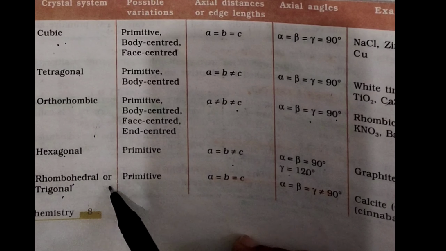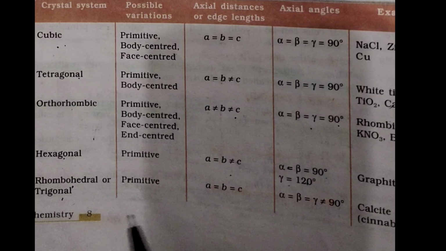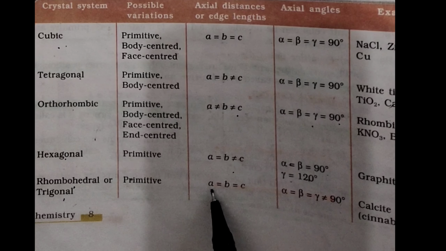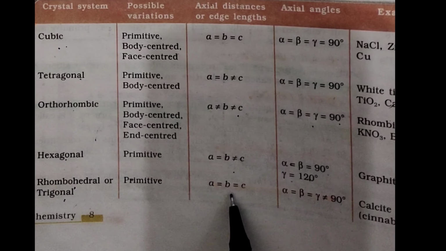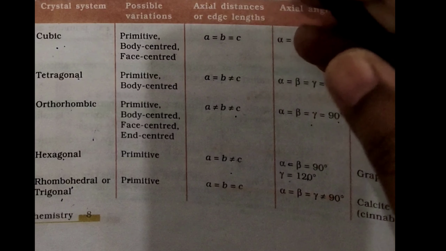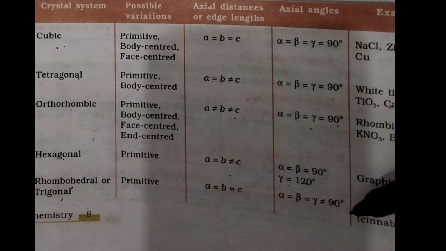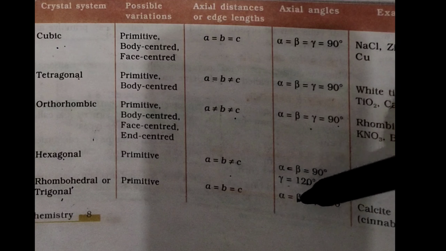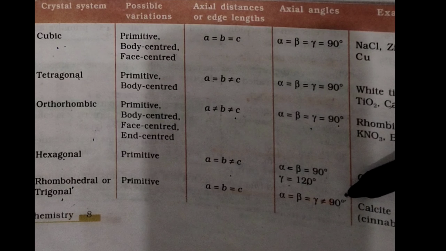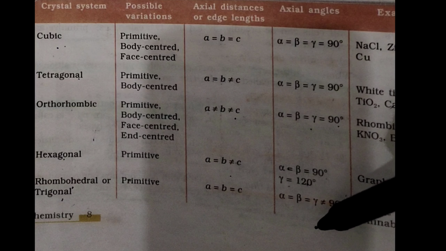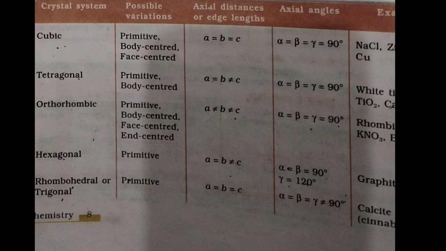Now comes rhombohedral or trigonal. Rhombohedral or trigonal, all the three sides are equal. As you are looking here, all the three sides are of equal length, like in cubic structure, but the angle difference is found here: two angles are equal to 90 degrees, but the other angle is not equal to 90 degrees.